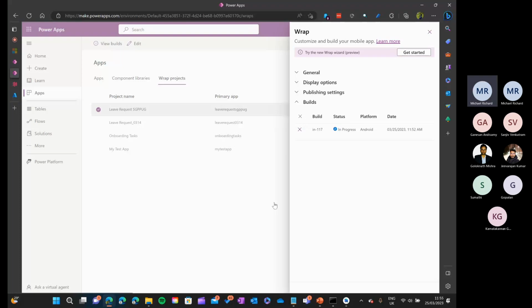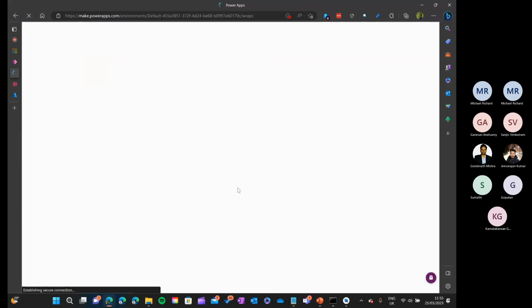Maybe they automated many steps in iOS. As I said, this morning I got a reply from the RAP team saying that they are going to automate many of the steps in Android's RAP process also, for the permissions and all those things. So maybe this will also become easy quickly. Yeah, I understand because it's in preview. The wrap wizard is in preview, so we can understand. Once it is GA, hopefully this will be resolved and we will have everything.